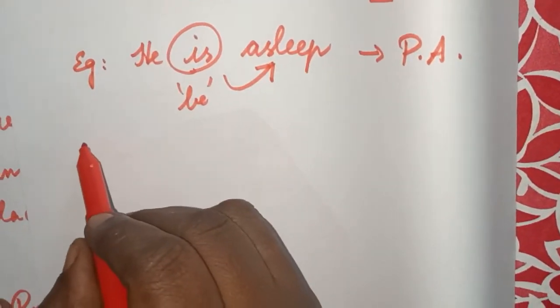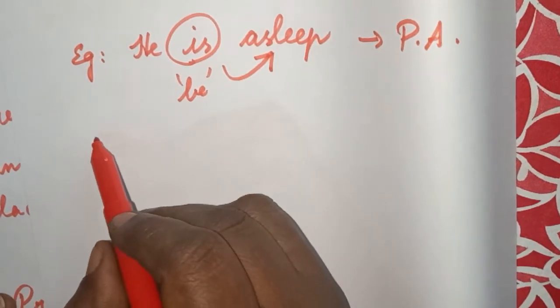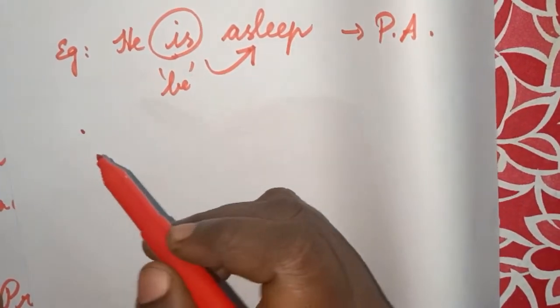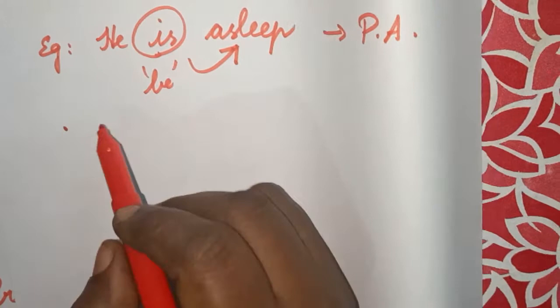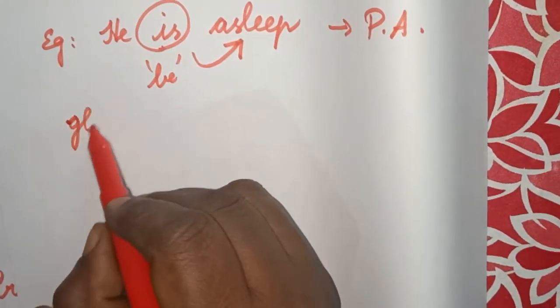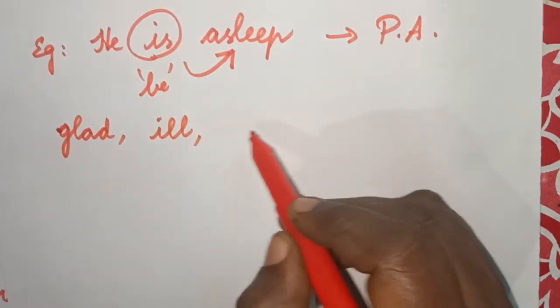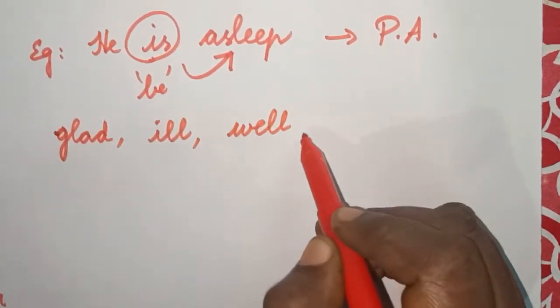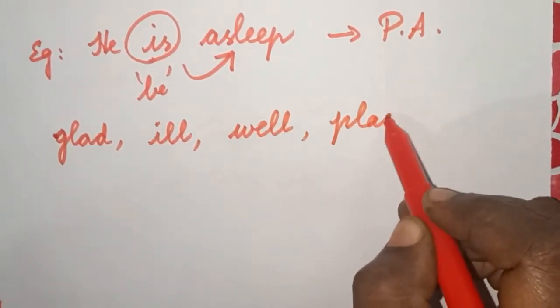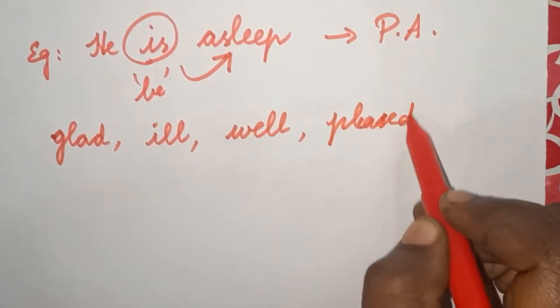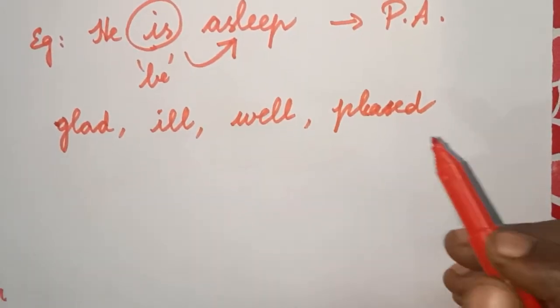And the third one is we have some health words and some pleasing words, like the feelings, like we can have glad and ill, I'm well, I'm pleased. So all these are health words and feelings.